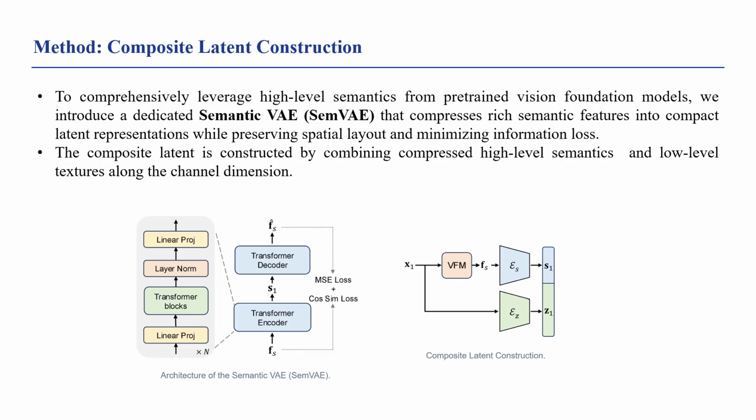For texture modeling, we use the SDVAE to extract texture features. Since SDVAE is optimized for pixel-level reconstruction, it primarily captures low-level details and texture information. Finally, we concatenate the semantic latent and texture latent along the channel dimension to form our joint representation.